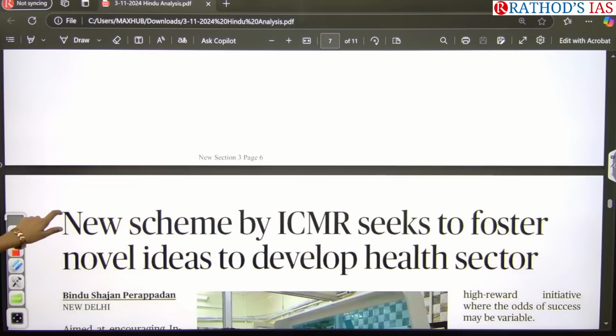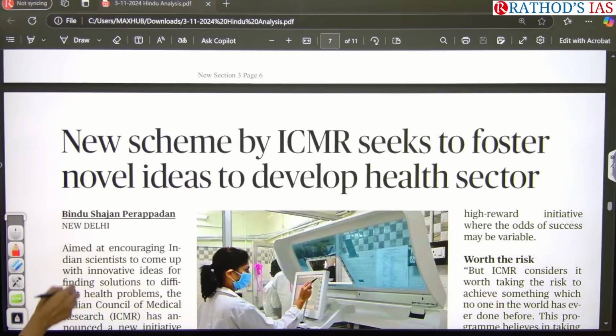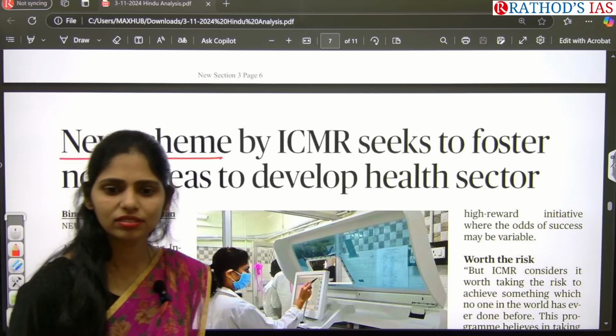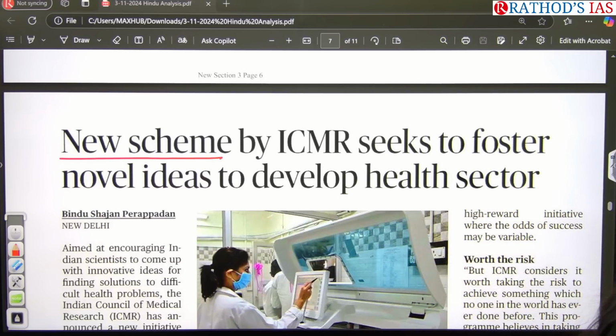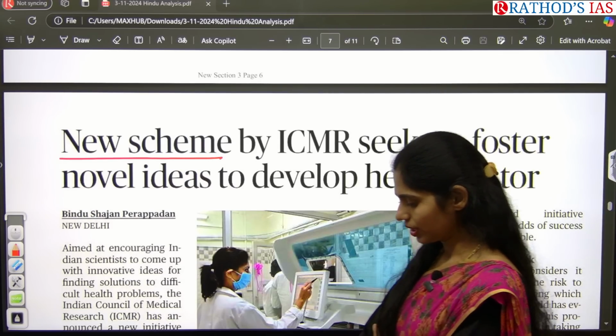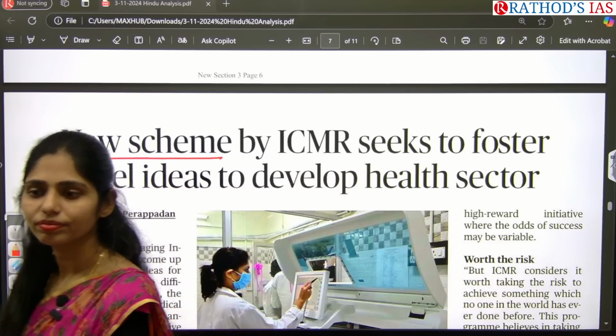So see this next article. New scheme by ICMR seeks to foster novel ideas to develop the health sector. So what is this ICMR? Indian Council of Medical Research. So what are the aims and objectives of this ICMR? What are the aims and objectives? What will it do?